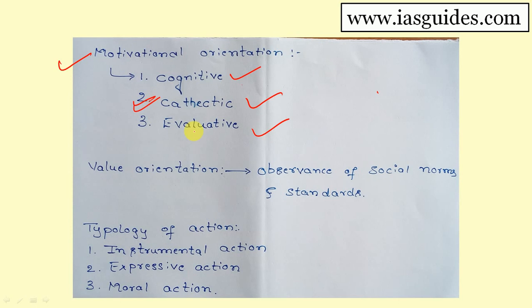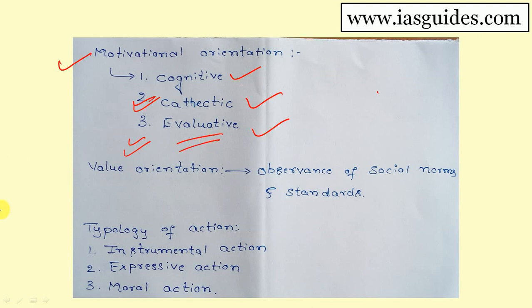And the third aspect of motivational orientation is evaluative orientation. What is the meaning of that? Evaluative means a kind of judgment. A judgment of alternatives and selection of appropriate ones by an actor is known as evaluation. Evaluation is the actor's own choice, selection. First is cognitive, that is perception. Second is sentiment. The third is choice. These are the motivational orientations given by Talcott Parsons.